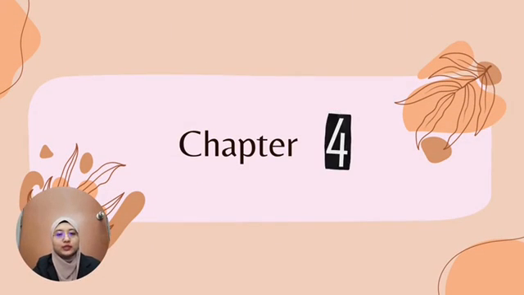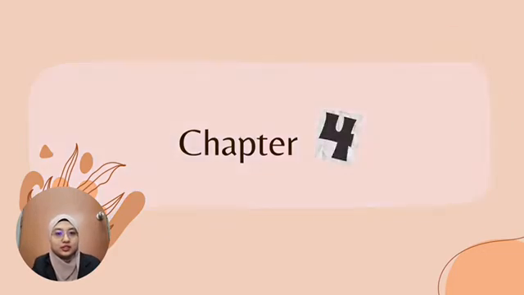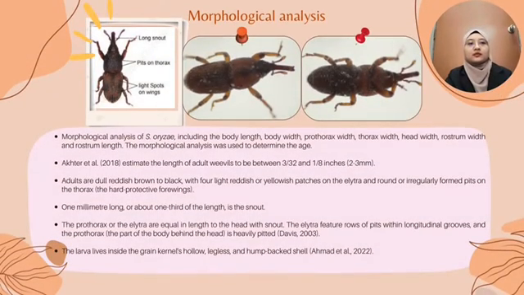Next, we go to Chapter 4, Results and Discussion. The result for morphological analysis. The pictures here show the morphological analysis of heterophilous origin, including the body length, body width, prothorax width, thorax width, head width, and rostrum length, and the morphology was used to determine the age. The morphological structure of heterophilous origin in the picture is shown from the top view and also the bottom view.